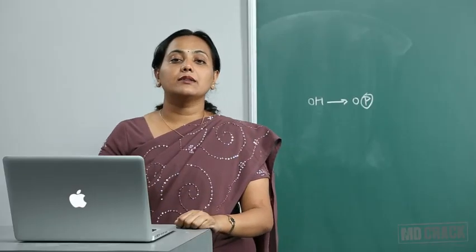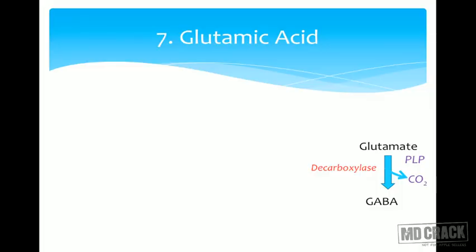Now let us look at another amino acid, that is glutamic acid. What's the difference between glutamic acid and glutamate? No difference. One is the unionized form and the other is the ionized form. Remember, the -ic acid is converted to the -ate when it loses its proton. Glutamic acid is converted to glutamate if it loses its proton. I have been telling about this. There is no difference between glutamate and glutamic acid. But is there a difference between glutamine and glutamic acid? Yes, one extra amino group.